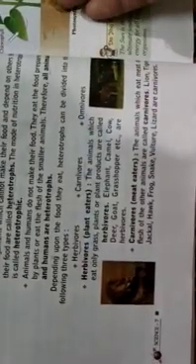What are herbivores? The animals which eat only plants and plant products, meaning products we get from plants, are called herbivores. Like camel, cow, elephant, goat, these are all herbivores. They only eat parts of plants.